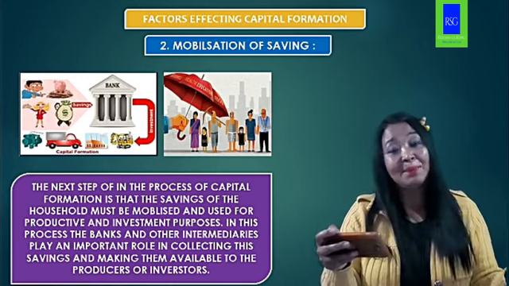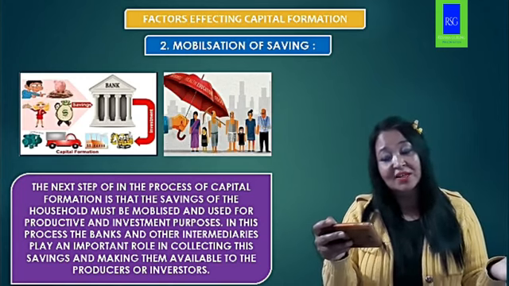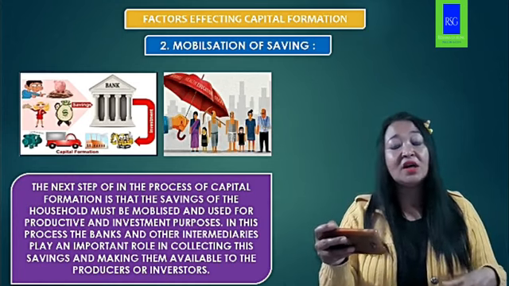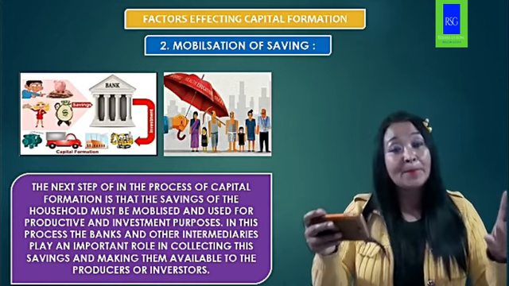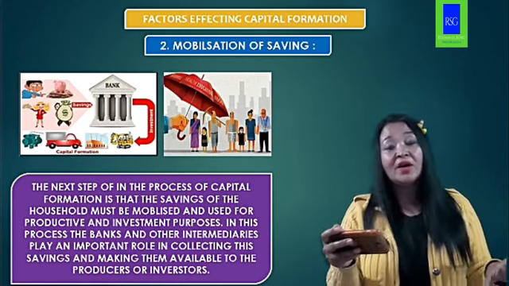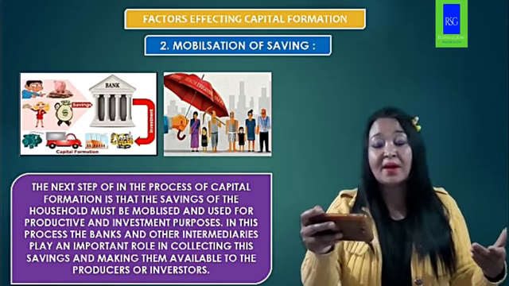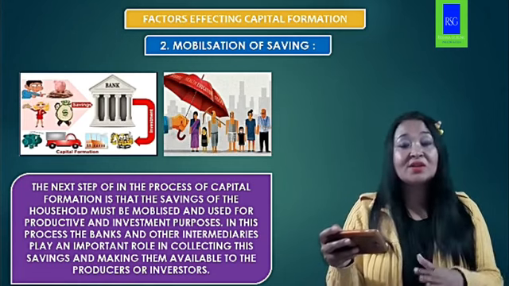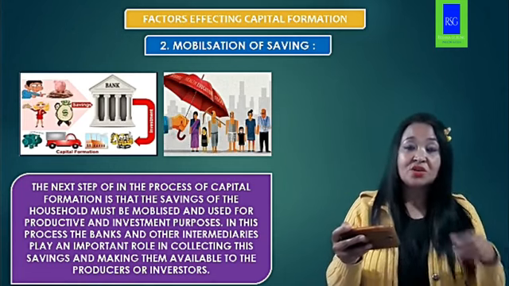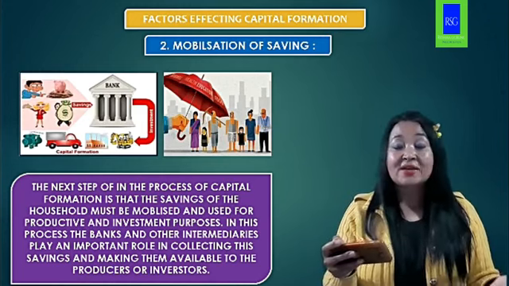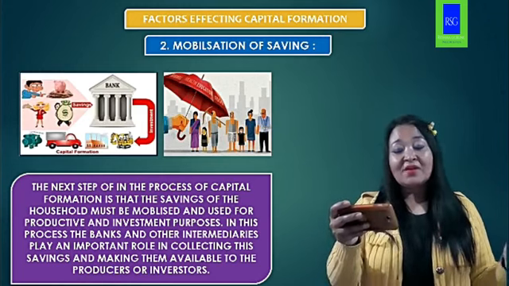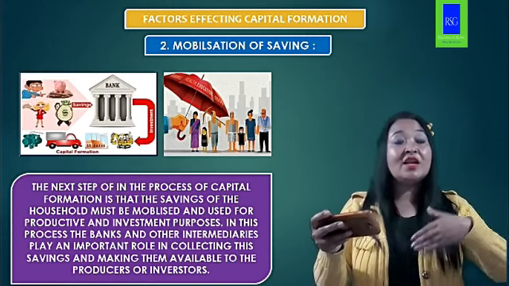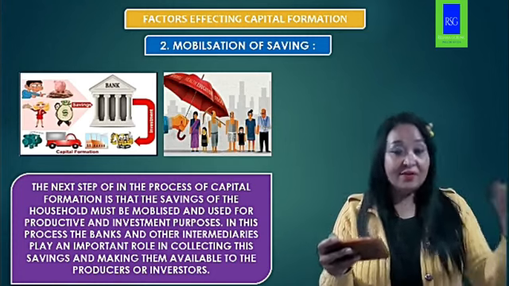So the next step in the process of capital formation is that the saving of the household must be mobilized and used for productive and investment purposes. In this process of mobilization, banks and financial intermediaries play a very important role in collecting these savings and making them available to the producers and to the investors.